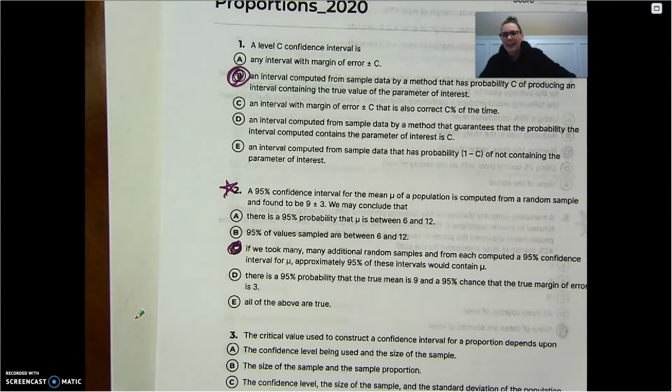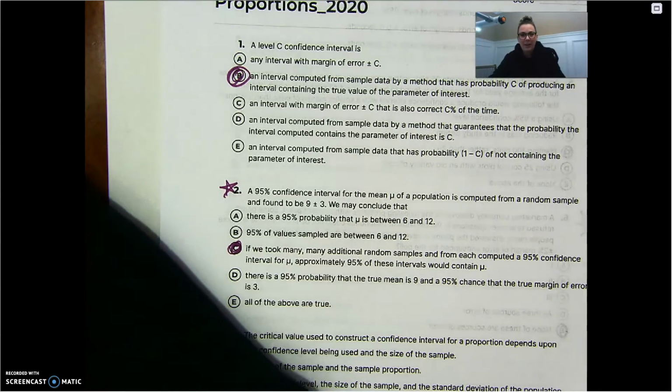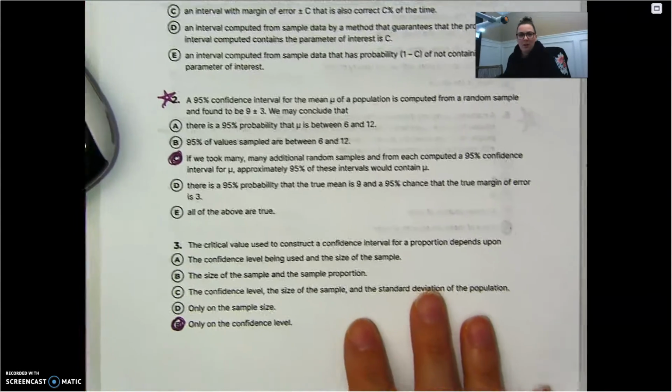I went through and I highlighted on my sheet here and put little stars next to the ones that had the most missed. Not that it was the worst, but that way I don't have to go over every single problem. I'm just going to hit the highlights. All right, so number 2 was one of those most missed problems.